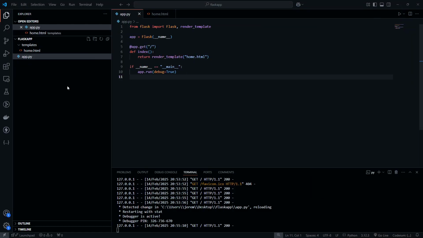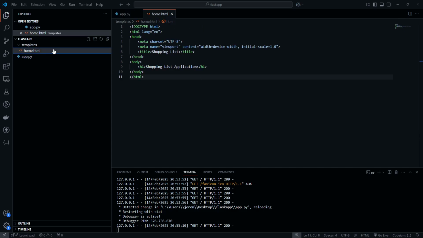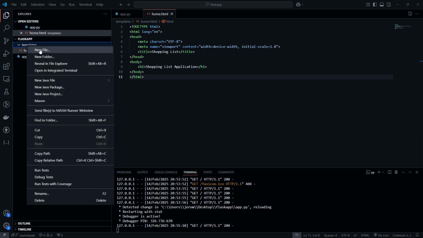Now, this is fun and all, but what if we also have an about page and an add page and a view page and all that fun stuff? We don't want to have to repeat all this stuff everywhere, right?